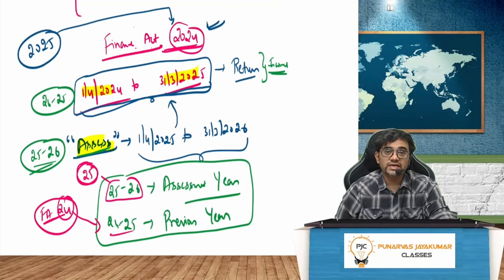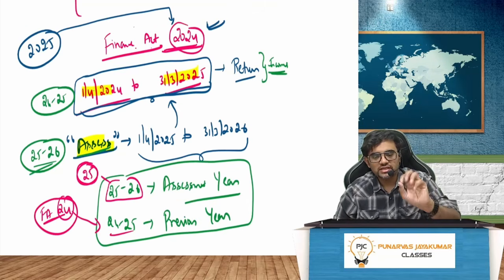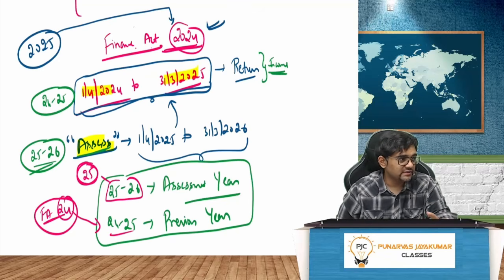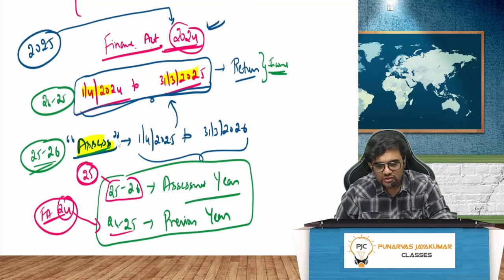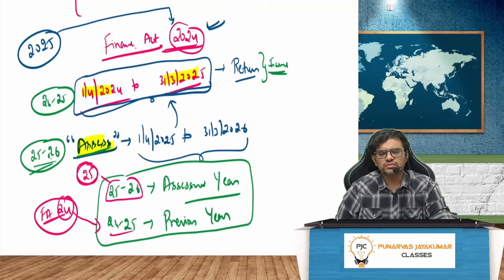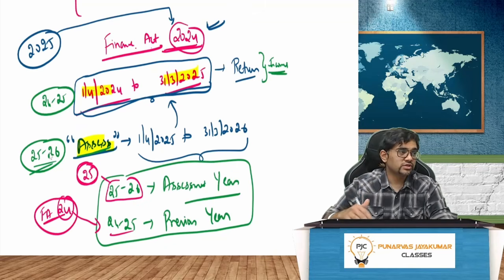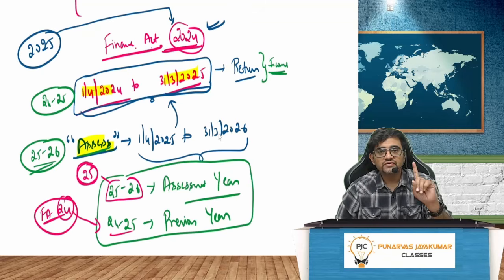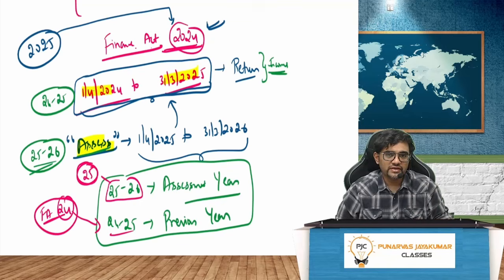And after that, the income that you earn in this year, I repeat, the income that you earn from 1/4/24 to 31st March 25, will be assessed in 2025-26. So basically, there are 2 things, as you know. One is called the previous year. One more is called the assessment year. Assessment year is 1/4/25 to 31/3/26. So my dear friends, Finance Act 24. What is the previous year? 24/25. What is the assessment year? 25/26. Very, very simple. So for our attempt, May 25, November 25.